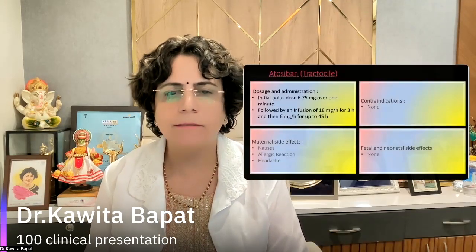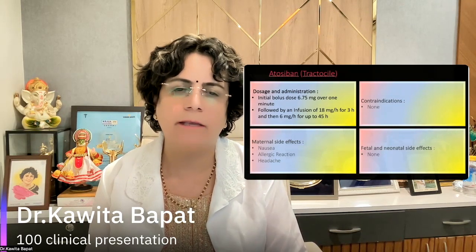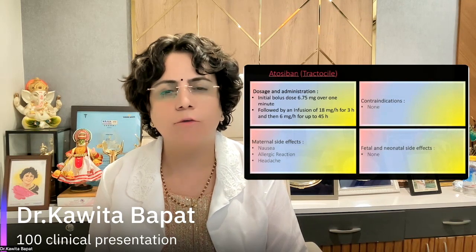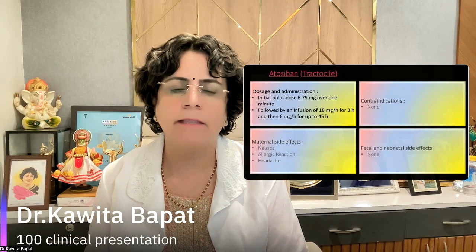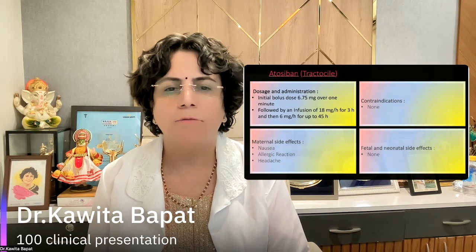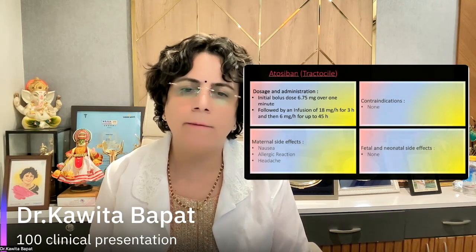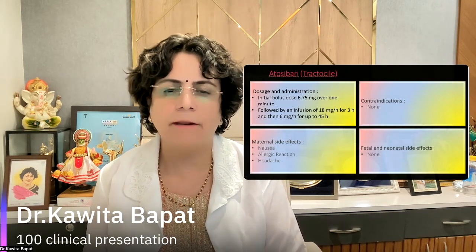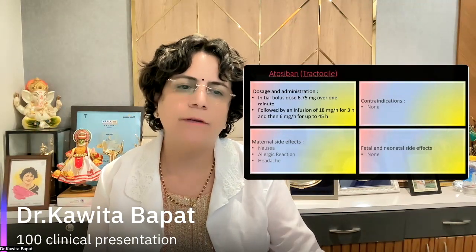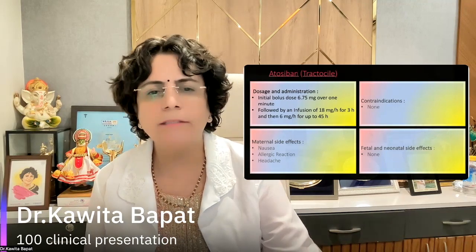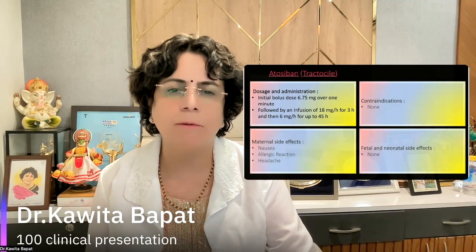Now the atosiban, this is a drug. This can be given as an initial dose of 6.75 milligram over 1 minute, followed by the infusion of 18 milligram per hour for 3 hours and then 6 milligram per hour for up to 45 hours. But the contraindications are basically none. With the maternal side effects, the patient can feel nausea, can have an allergic reaction and headache. And fetal and neonatal side effects are none. So it's a very good drug, but the cost and everything we should be careful about, and it should be monitored properly there.